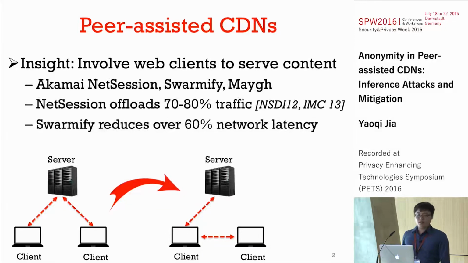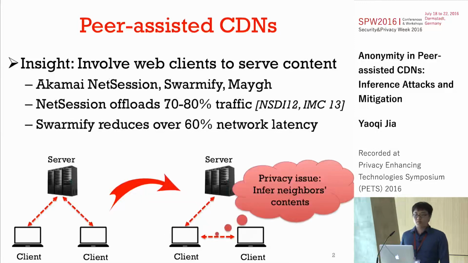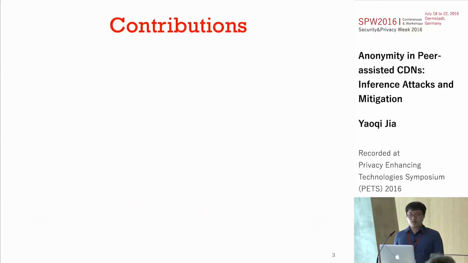However, they also introduce some new security problems. For example, since all the clients can deliver contents to other clients, these clients actually can infer their neighbors' contents in this way. As an advance conclusion, we make the following contributions.